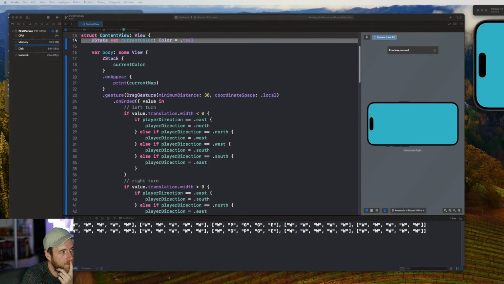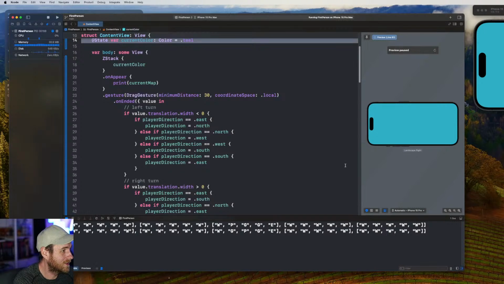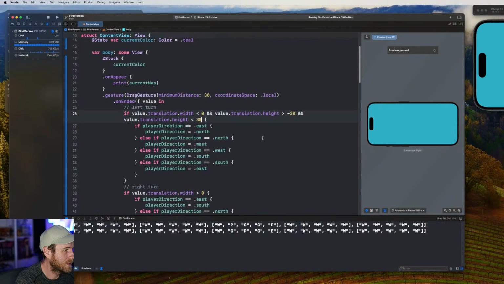So I've got to do a little bit of, what do we do here? Let's do something like this, I guess. So we do a left turn. We say if the translation width is less than 0, so we've gone this way, whichever way you're looking at me, and the height is larger than, it's less than 30.